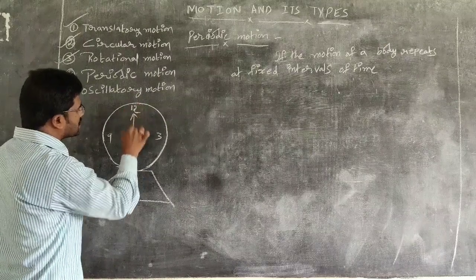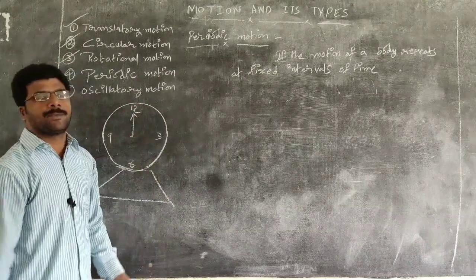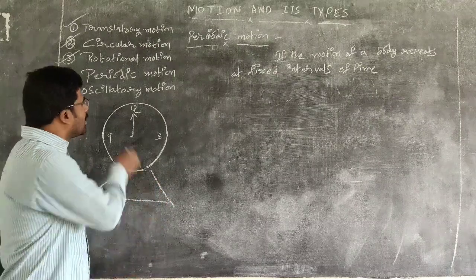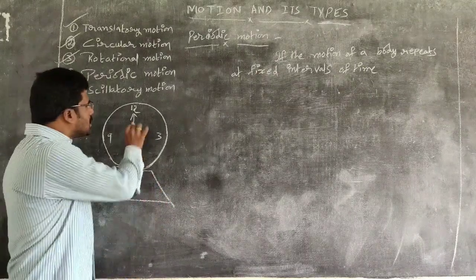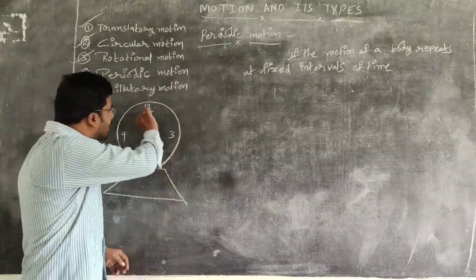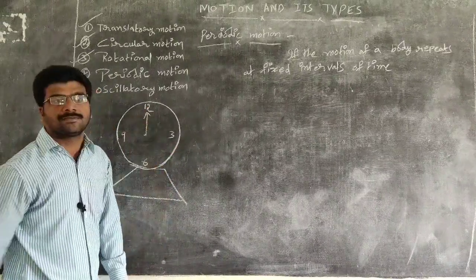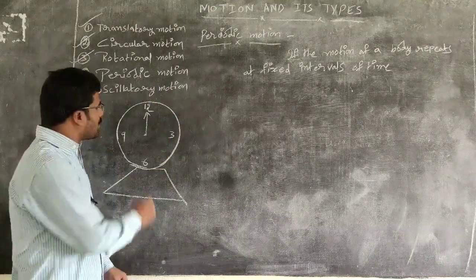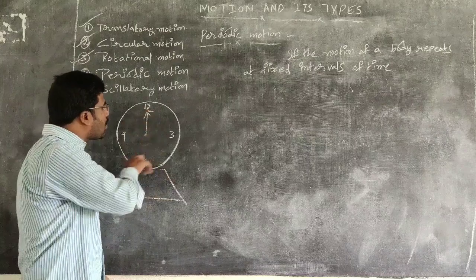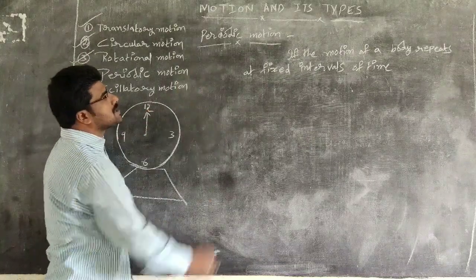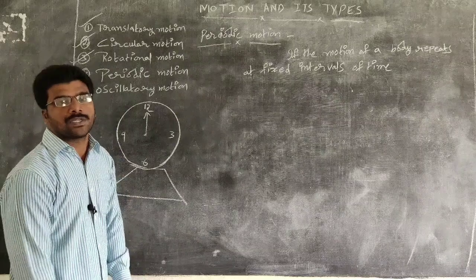We already know that in the clock three hands are present: the seconds hand, the minutes hand and the hours hand. If you take the seconds hand, for every 60 seconds it is going to repeat its motion. Such motion is an example of periodic motion.